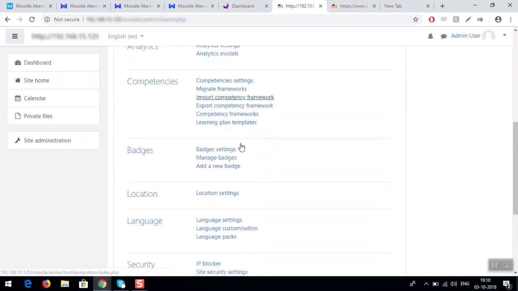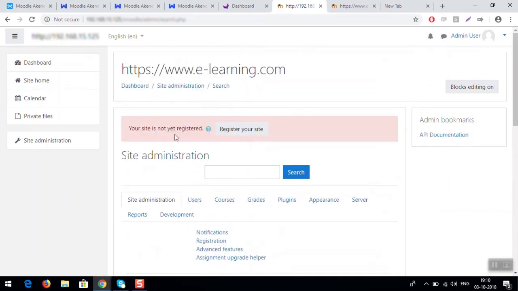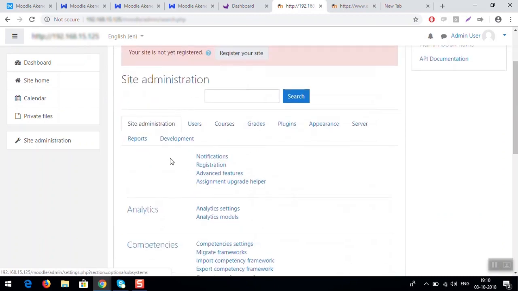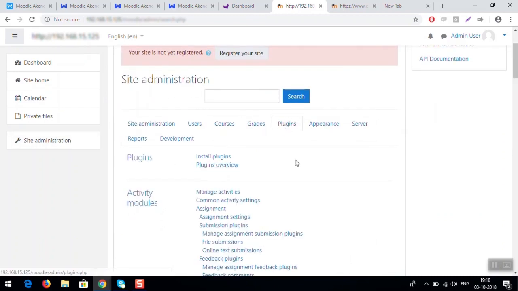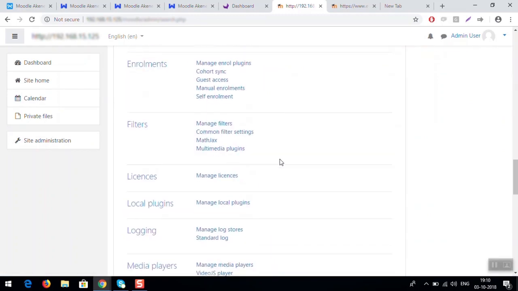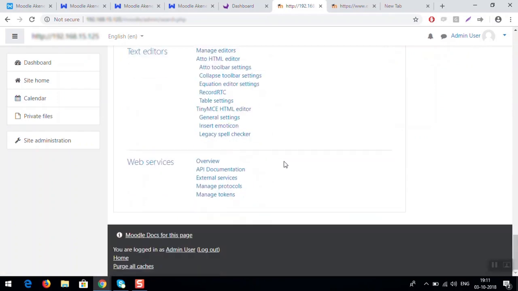In site administration, you will see icons like this: users, courses, grades and plugins. Then you have to select plugins and you will get web services here. Click on the external services icon.